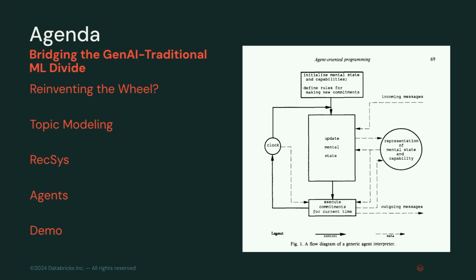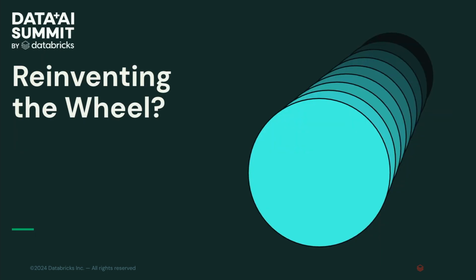No, it's from 1993, but the more broadly illustrative point here is that agents and a lot of these other GenAI paradigms, or at least the problems that they solve, are not uncommon and have been around for a while, right? Let's talk about it from our perspectives, though. What does it mean to reinvent the wheel with all this?